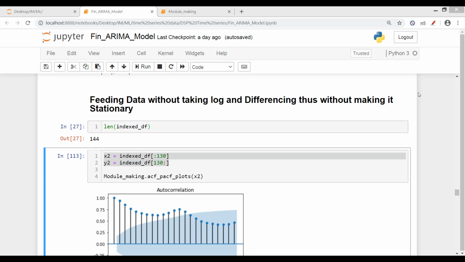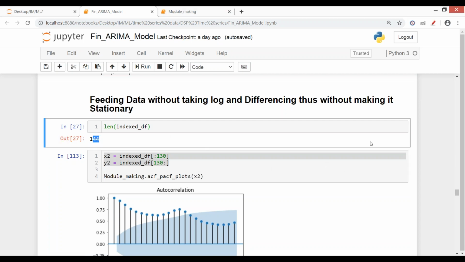Johnny, you tell. No, it's not such. Total data is 144, so it is available after 130. Ankur, you tell.